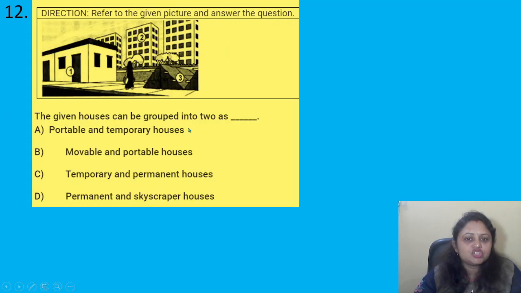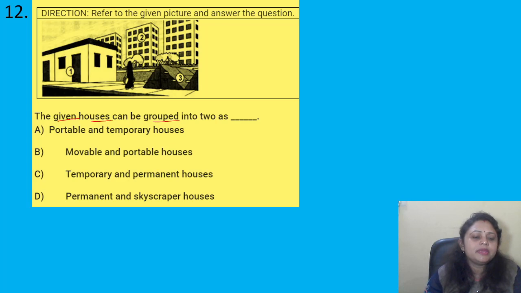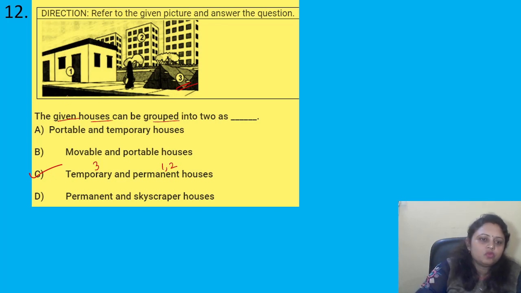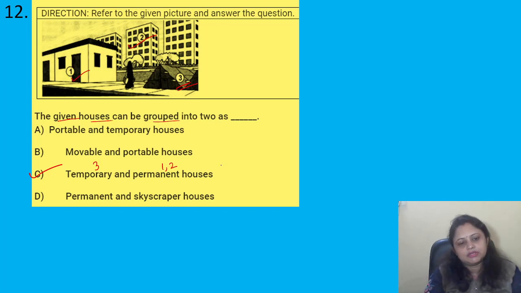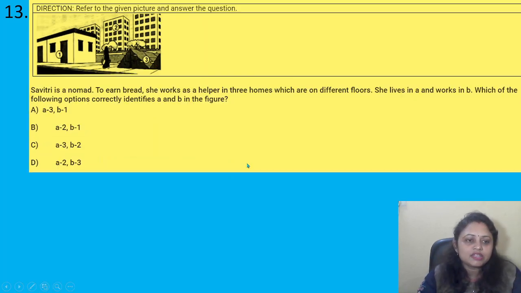Direction: Refer to the given picture and answer the questions. The given houses can be grouped into two as dash. Options are A, portable and temporary houses. B, movable and portable houses. C, temporary and permanent houses. D, permanent and skyscraper houses. So here the houses are classified into two types, temporary and permanent houses. So the 3, yes, this one, is the temporary house, and the 1 and 2 are the permanent houses. Got it?